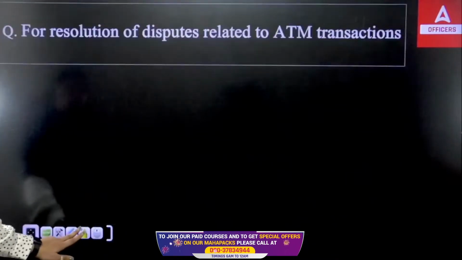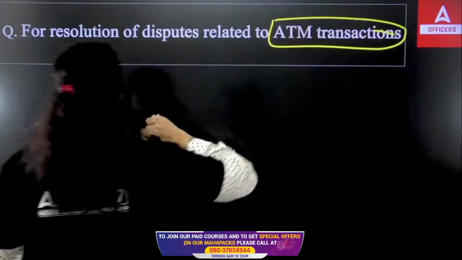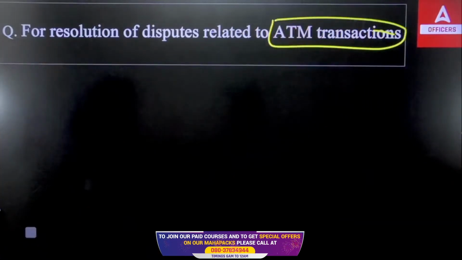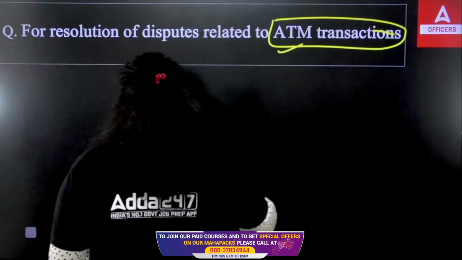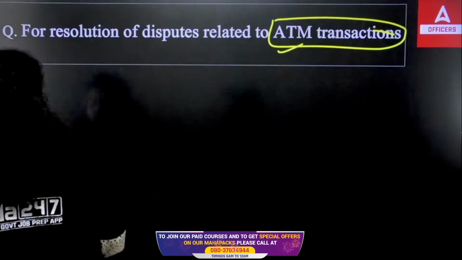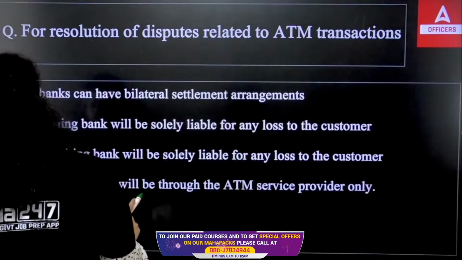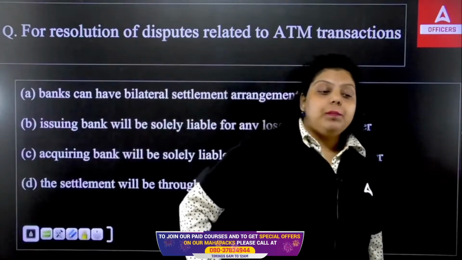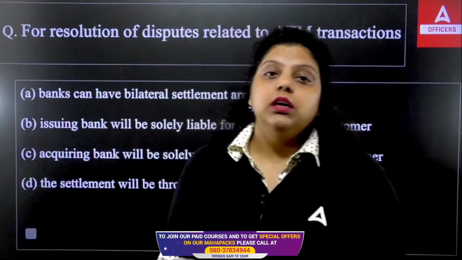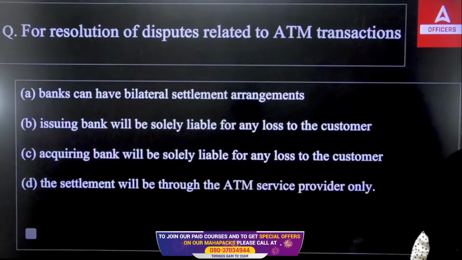Next question is talking about resolution of disputes which are related to ATM transactions. Okay, for resolution of disputes related to ATM transactions, what does the bank have to do? The conditions have been given here. Now, ATM is automated teller machine. There are multiple types of ATM available: white label, brown label, pink label, yellow label or orange label ATM, green label ATM, or apart from that you have worksite ATM also, on-site, off-site ATM is also there. So these are all the types of ATM.